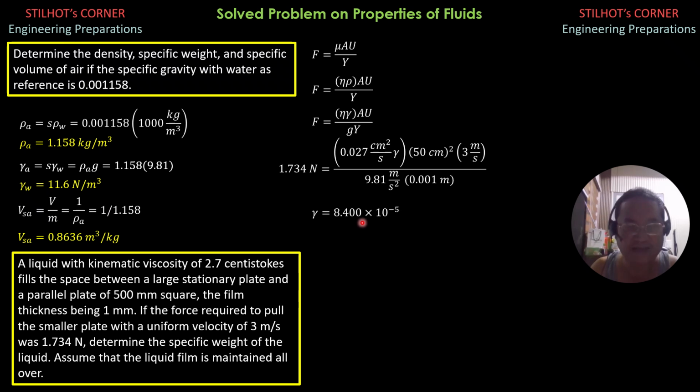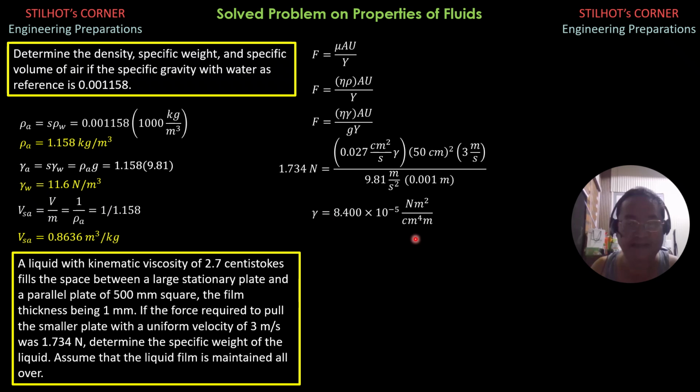So gamma is 8.400 times 10 to the negative 5 Newton meter square. We can cancel second square, of course. Divided by centimeter square, centimeter square. So centimeter to the fourth times meter. So if we convert centimeter to the fourth to meter to the fourth, then that becomes meter square over meter to the 5, which is Newton per cubic meter, the units of specific weight.